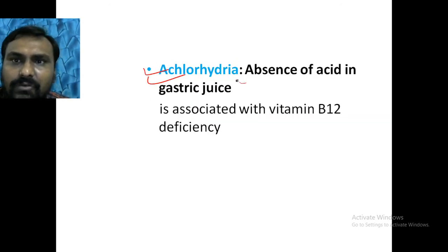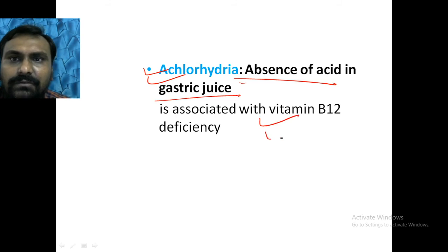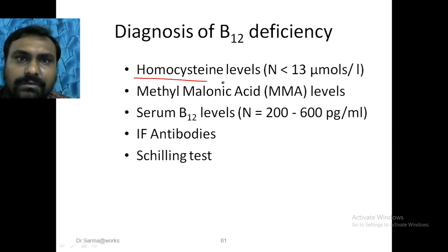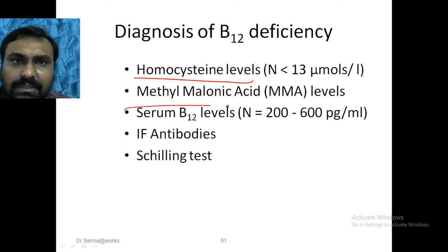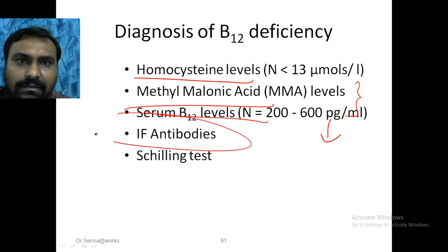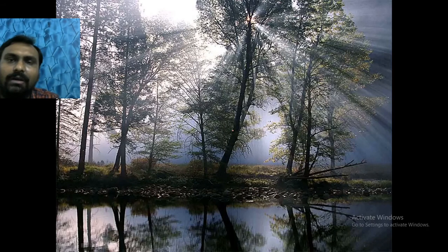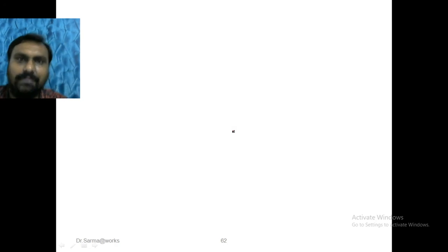Then absence of acid in gastric juice is associated with vitamin B12 deficiency because intrinsic factor requires the acidity, HCl. Then how can we diagnose? Increased level of homocysteine, methylmalonic acid will be increased, B12 level will be decreased, autoantibodies can be found, and the Schilling test. Okay, so this is all about vitamin B12 deficiency.